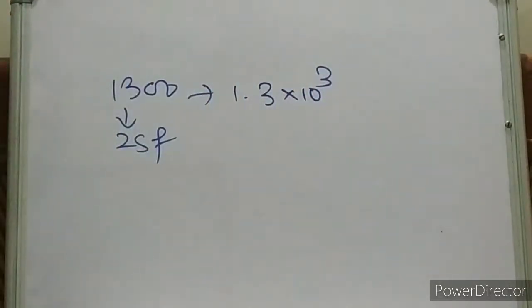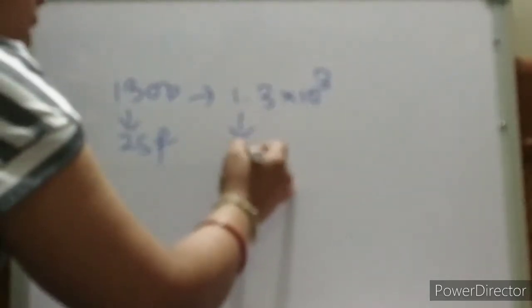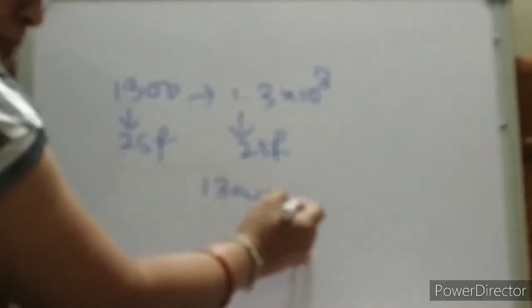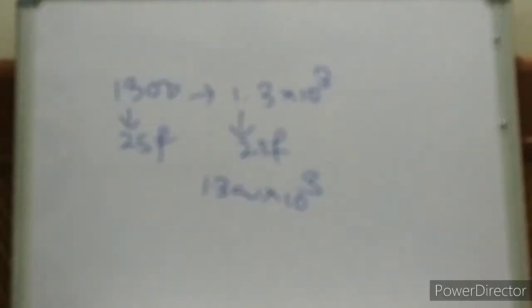Is it okay? Here also 2 significant digits. But if we will write like this, okay, we will write like this. Is it correct? No, because here there will be 4 significant digits. Okay?